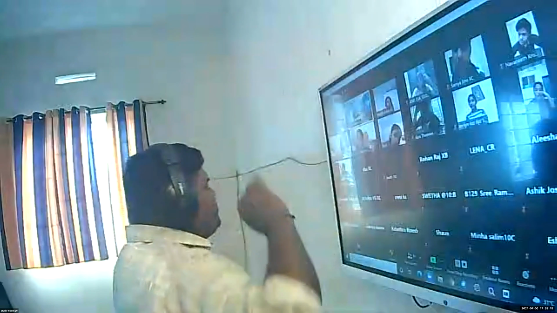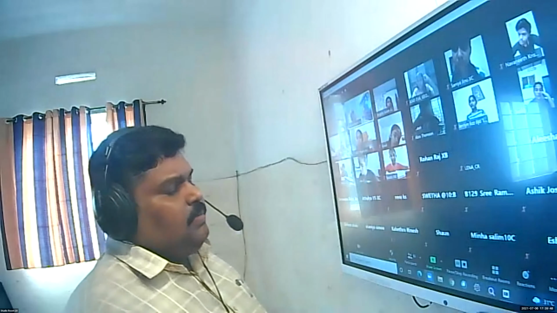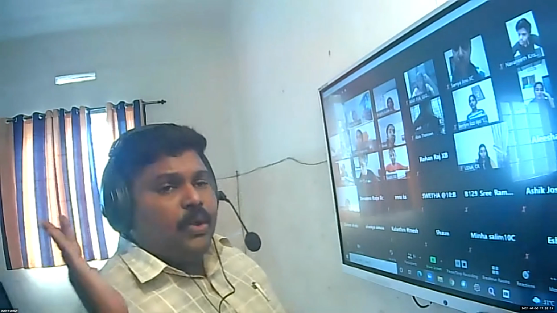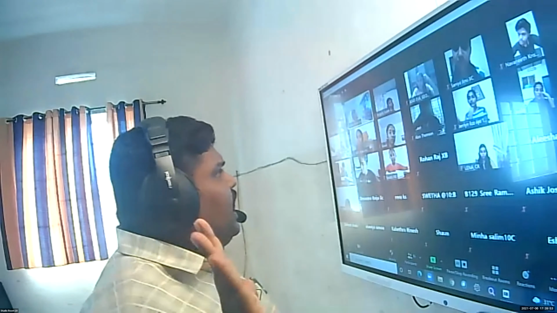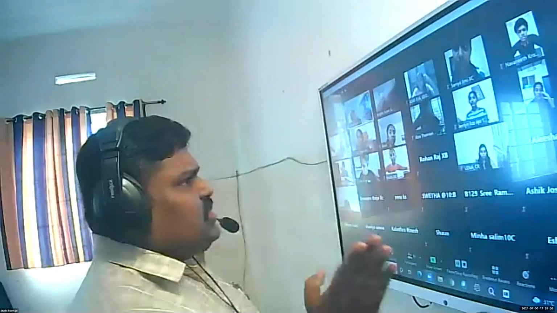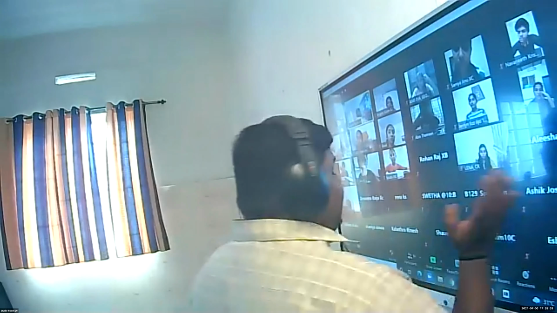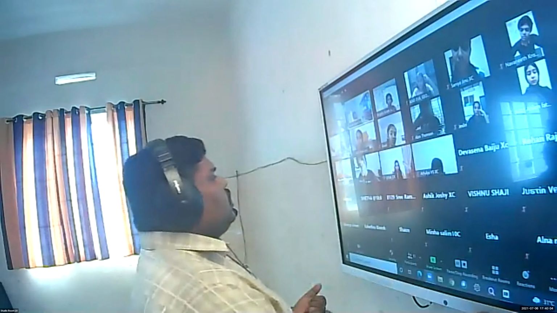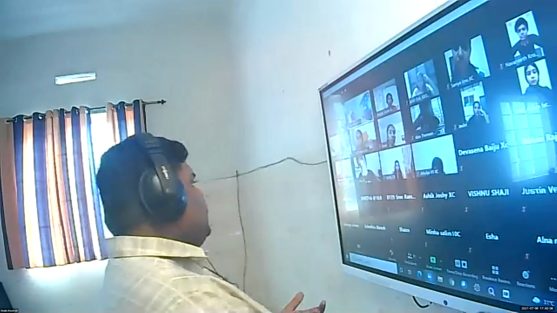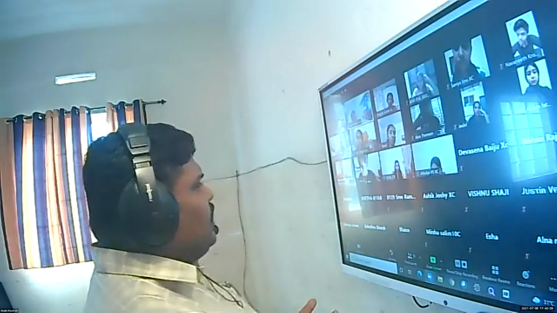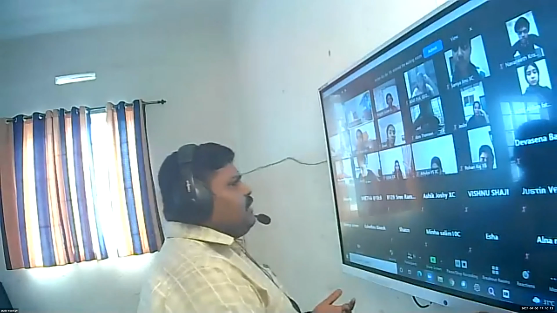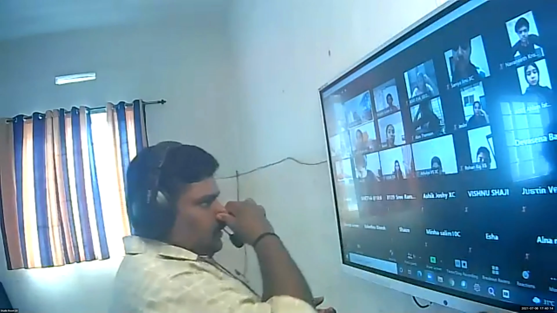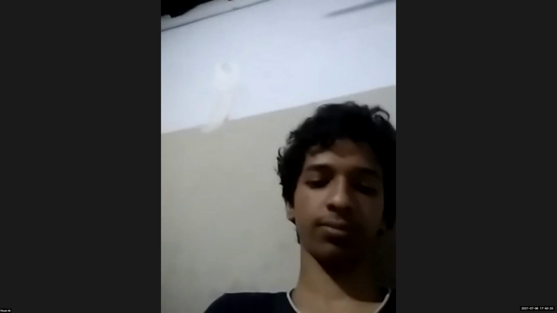Clear? So liberalism is an ideology. As per this ideology, all individuals are free. They are not in chains, all individuals are free, and at the same time, all are equal before the law. The term liberalism is taken from the Latin word liber. What is the meaning of the term liber? Free. Liber means free. Clear?